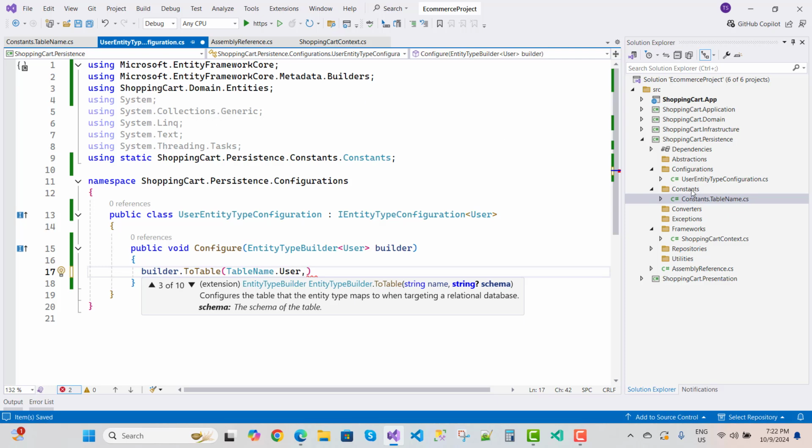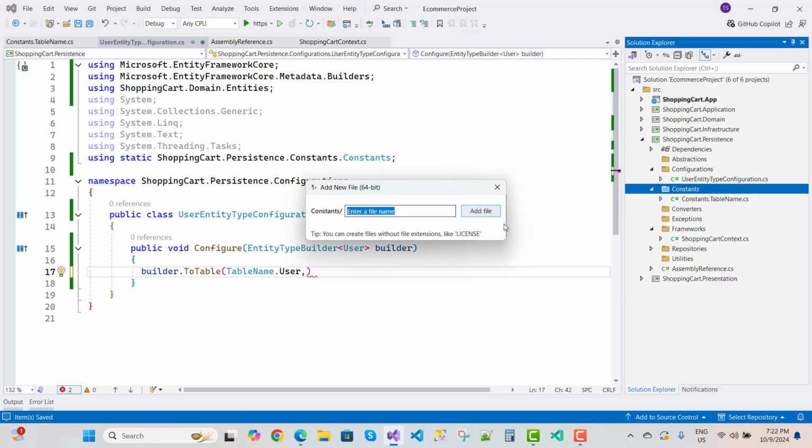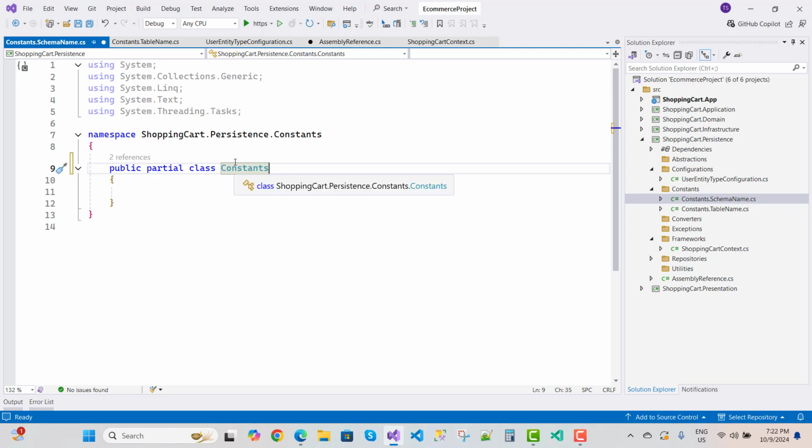So we need to add another constant related to the schemas. New empty file like Constants.SchemaNames.cs file, and similar to that we need to add a public partial class Constants, because in the end when we build the project, all these partial classes related to the constants are made into a regular class.